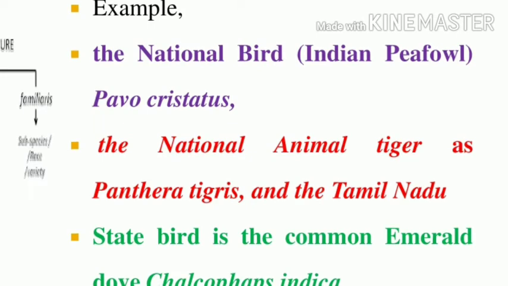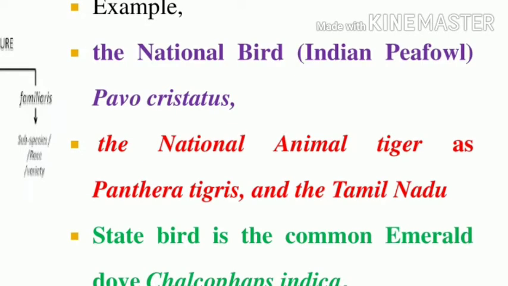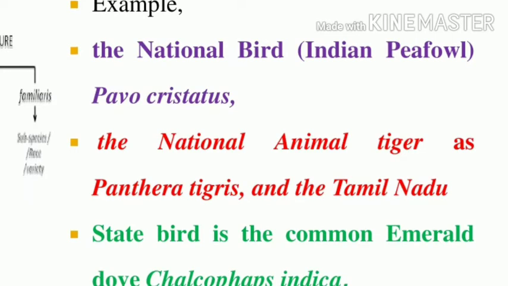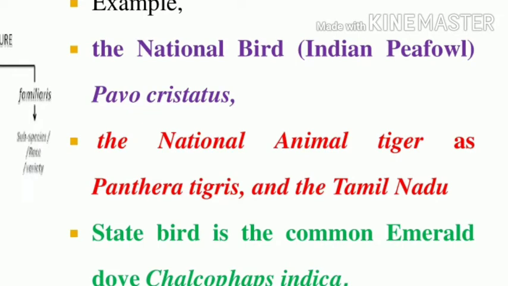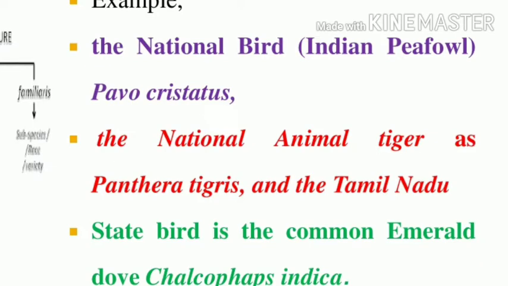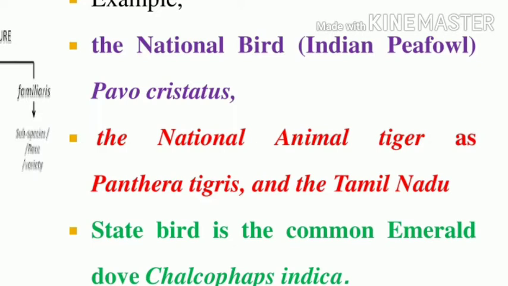Now we studied that. Examples of binomial nomenclature. What is the scientific name of the national bird, the Indian peafowl? It is Pavo cristatus. Underline. The national animal, tiger, is Panthera tigris. What is the emerald dove? That is Chalcophaps indica. Underline. These are all asked in one word.